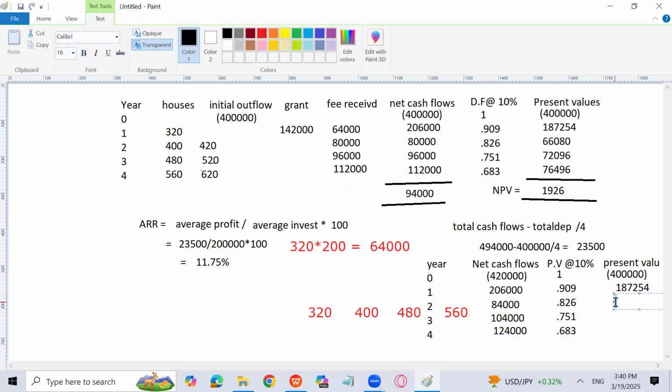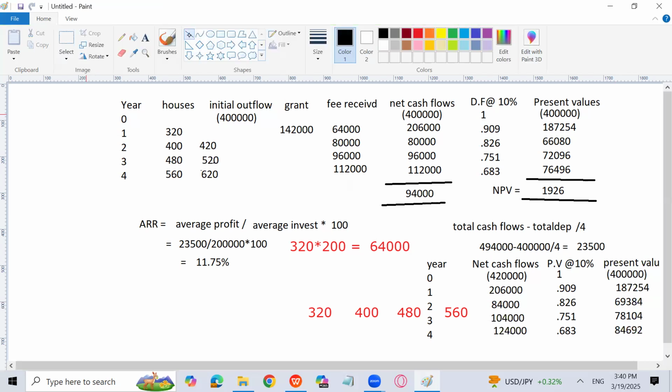Then the year 2 and 3 values, and then 1,04,000 into 0.751. 78,104. And then 1,24,000 into 0.683. 84,692. Now you can add them up.